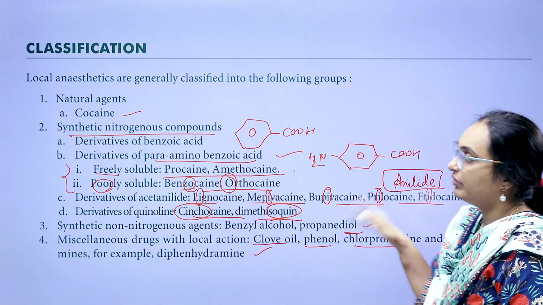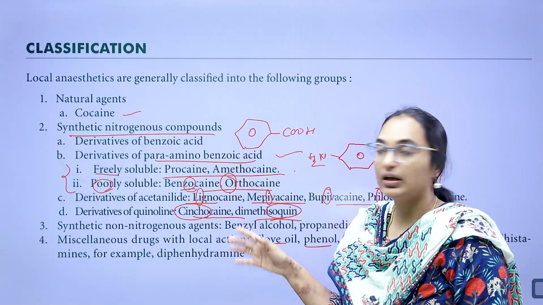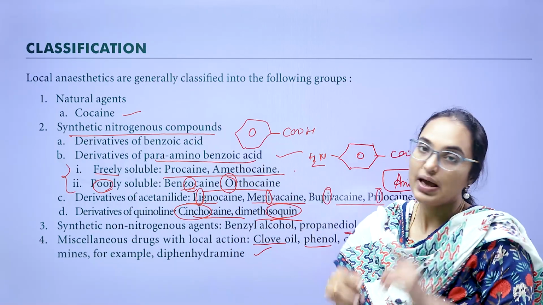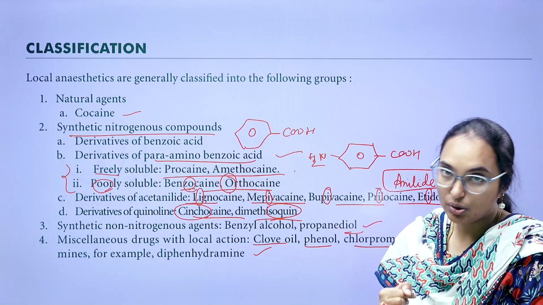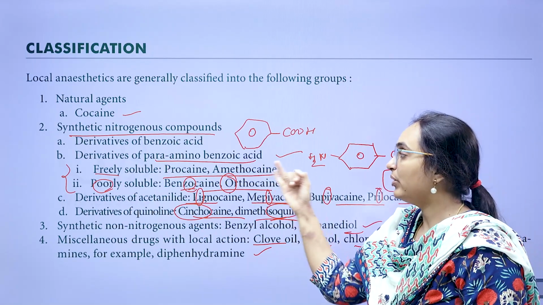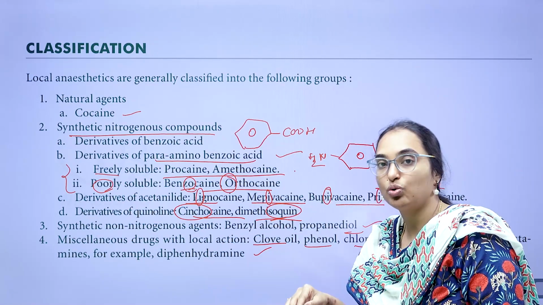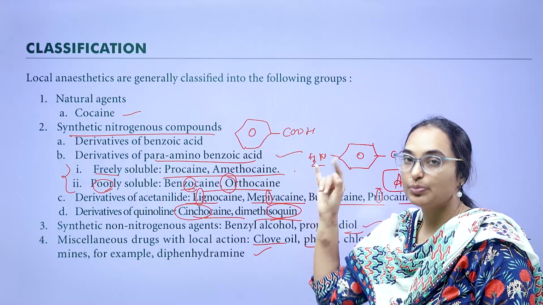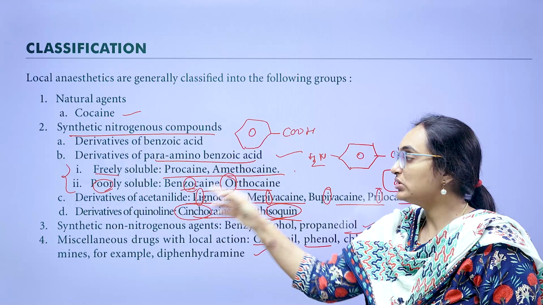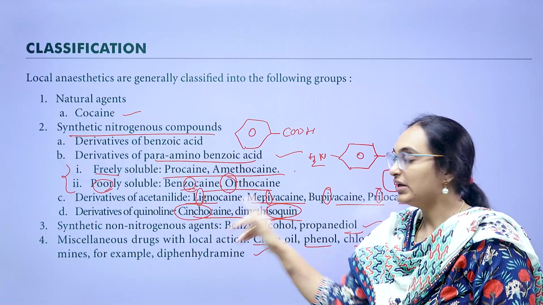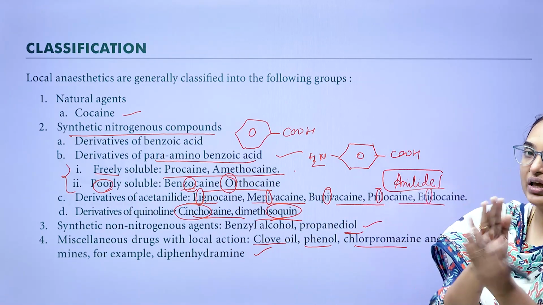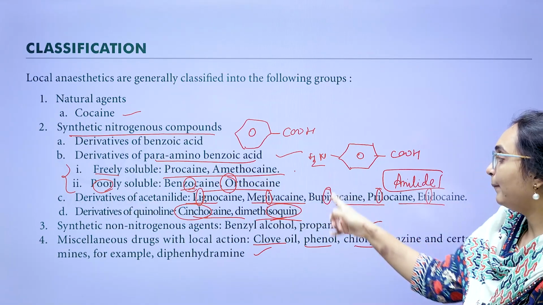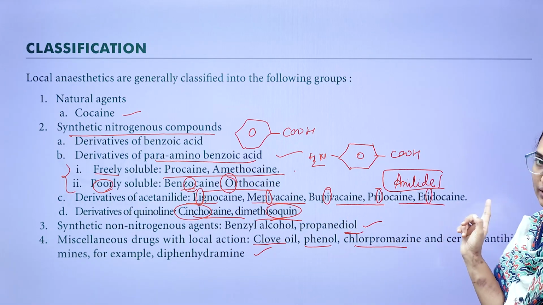I will give you a briefing again. Natural agent is cocaine. Synthetic nitrogenous substances: benzoic acid derivatives and para-aminobenzoic acid derivatives, which are again divided into two types, freely soluble and poorly soluble. Freely soluble examples: procaine, amethocaine. Poorly soluble: benzocaine, orthocaine. Acetanilide derivatives have an I in the first half of the name: lignocaine, mepivacaine, bupivacaine, prilocaine, etidocaine.